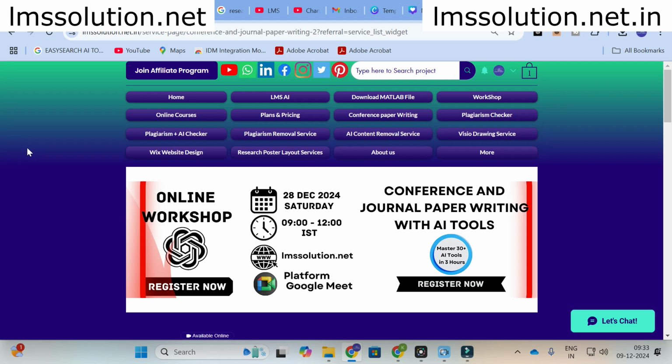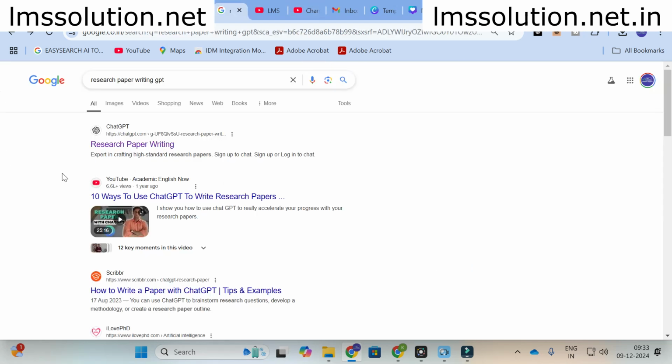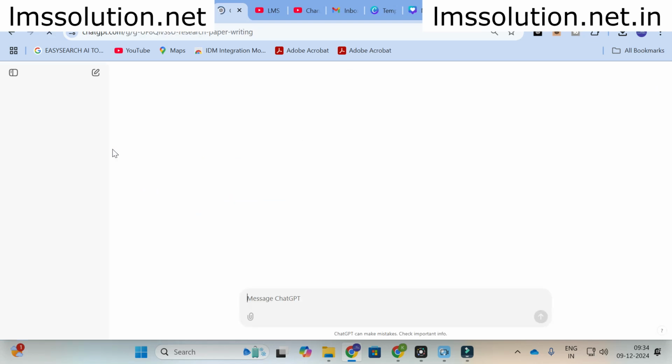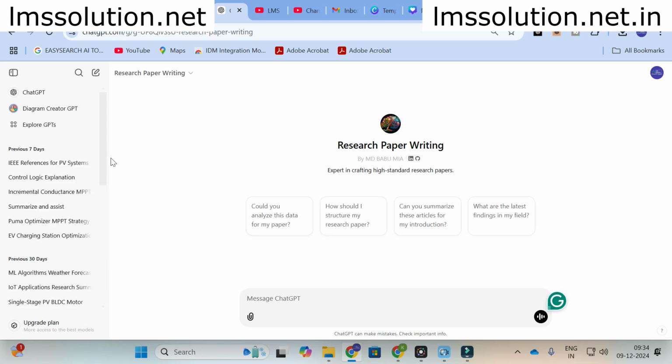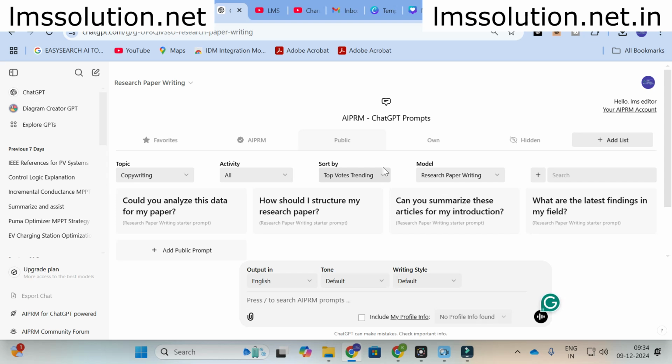So moving on to today's video, the AI tool we are going to discuss is ChatGPT. Here you can see research paper writing ChatGPT. Just search on Google for research paper writing ChatGPT, and it leads to a dashboard like this. Before that, you have to sign in with ChatGPT. Just click on this link, research paper writing GPT, and it leads to a dashboard like this. Here you can see that it is an expert in crafting a research paper. These are the different prompts available in this AI.